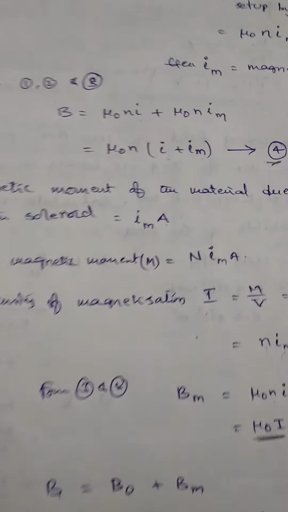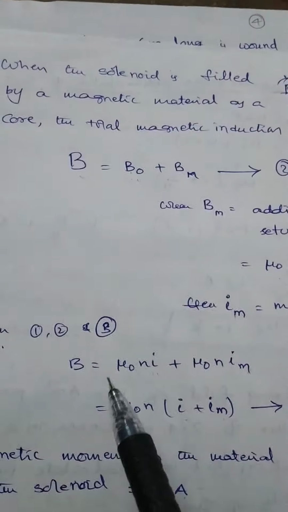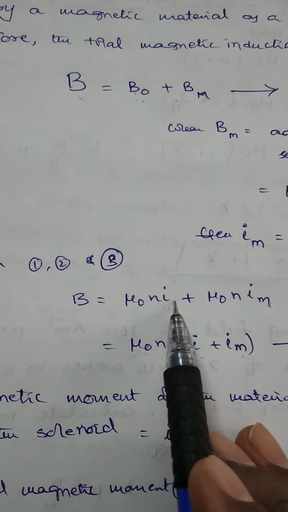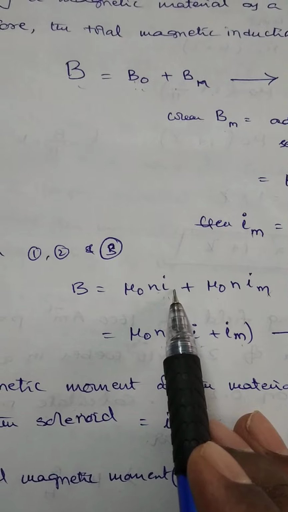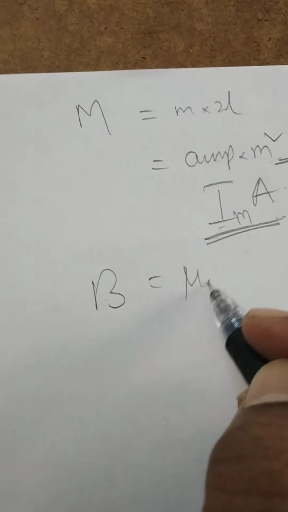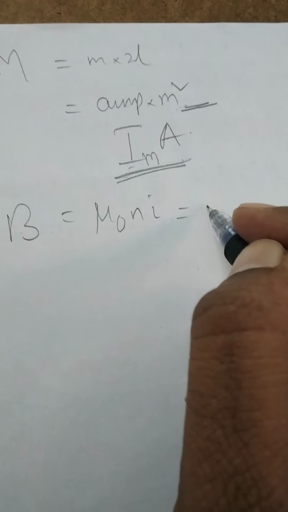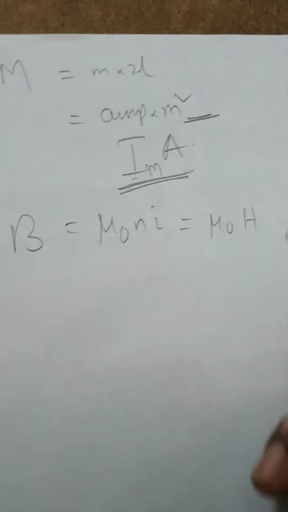So students, note this concept or formula, very useful. B naught is equal to mu naught n I, and B is equal to B naught plus Bm. Again, B is equal to mu naught into n I. B is also equal to mu naught into H. On both sides mu naught cancels.